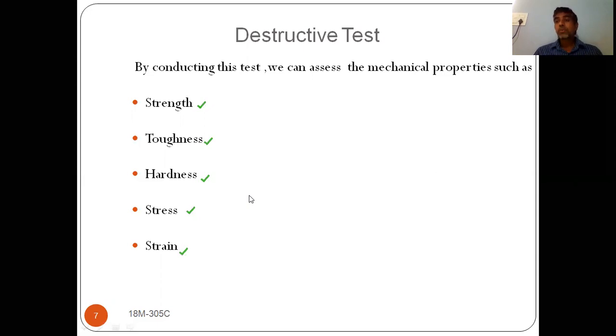What are we going to find out in this destructive type of testing? Here we are going to find out different mechanical properties such as strength, toughness, hardness, stress, and strain. These things we are going to find out in these destructive tests.